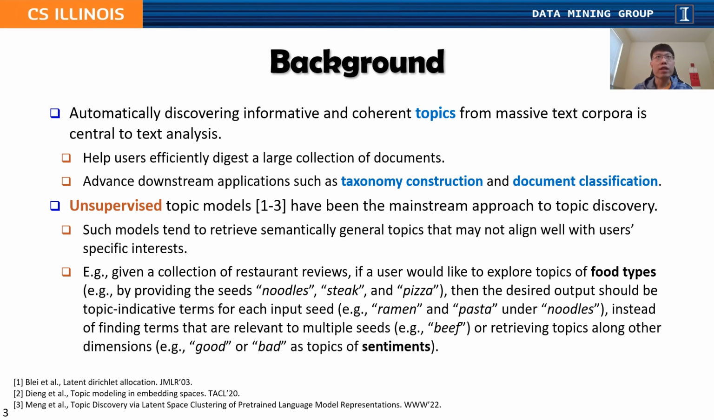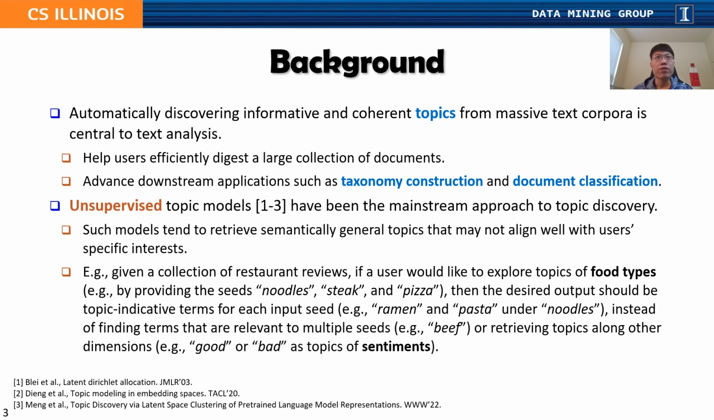Automatically discovering informative and coherent topics from massive text corpora is central to text analysis. It can help users efficiently digest a large collection of documents and can also advance downstream applications such as taxonomy construction and document classification. Unsupervised topic models have been the mainstream approach to topic discovery.